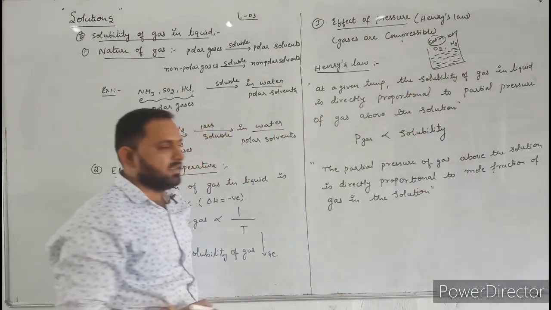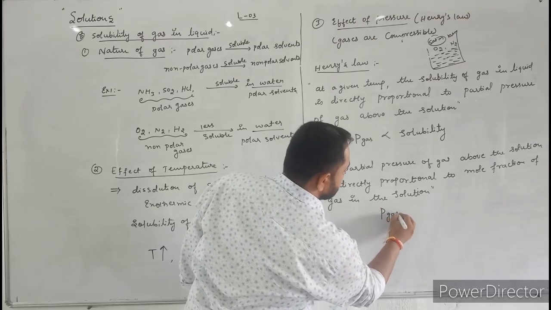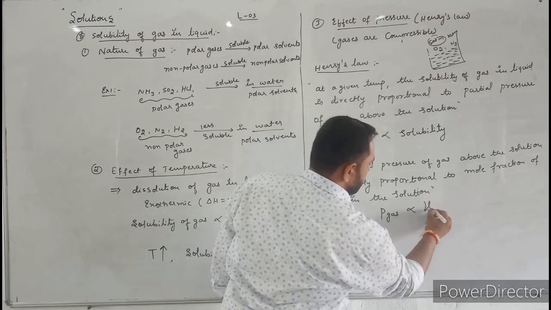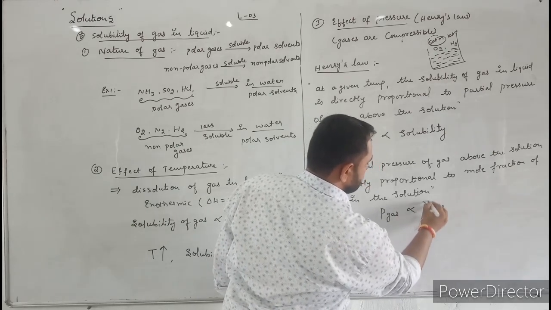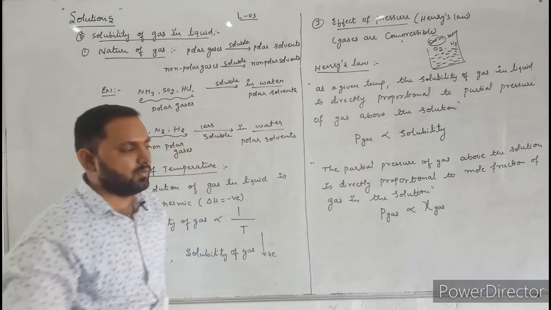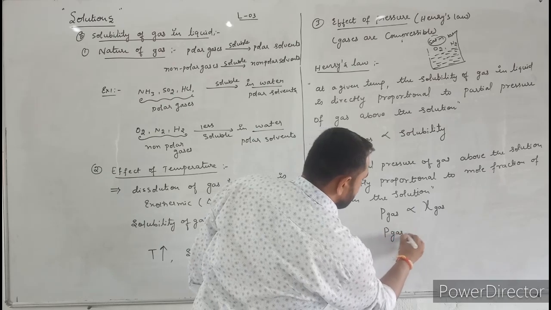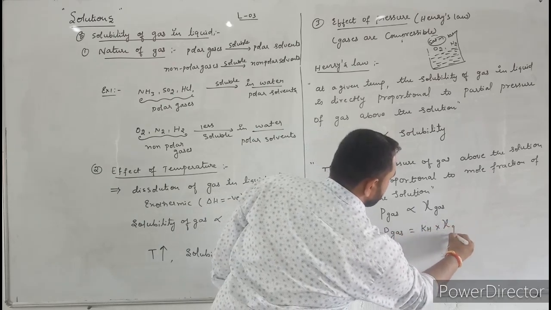Now let us write a mathematical expression. The partial pressure of gas is directly proportional to the mole fraction of gas. Now just rearrange this equation: partial pressure of gas is equal to Kh into mole fraction of gas.